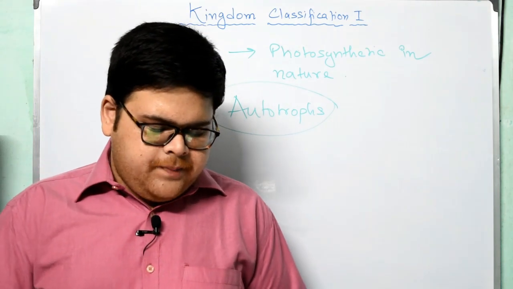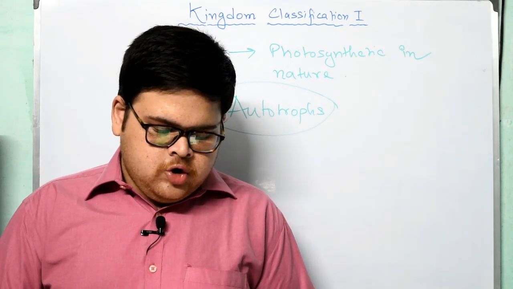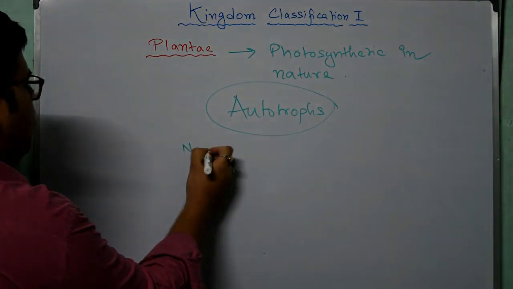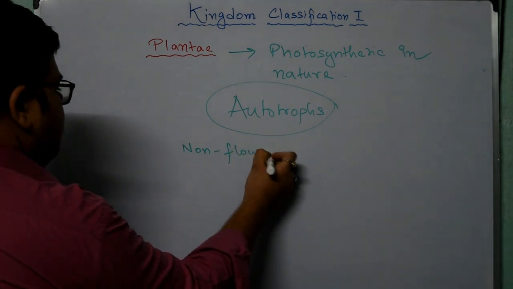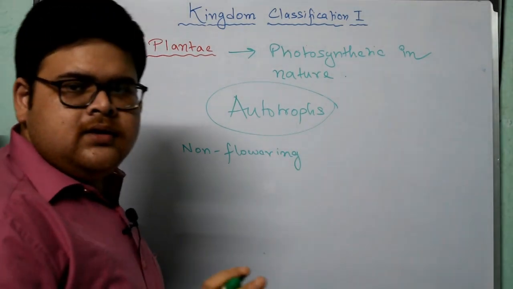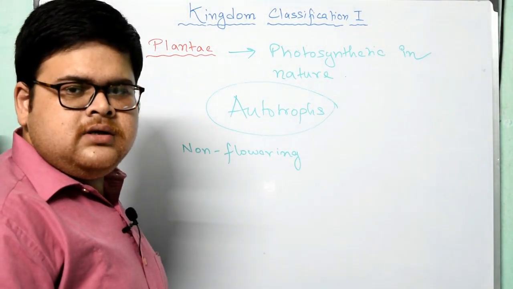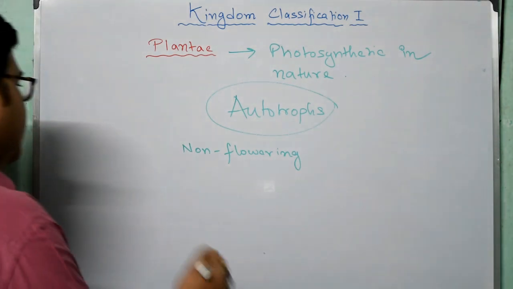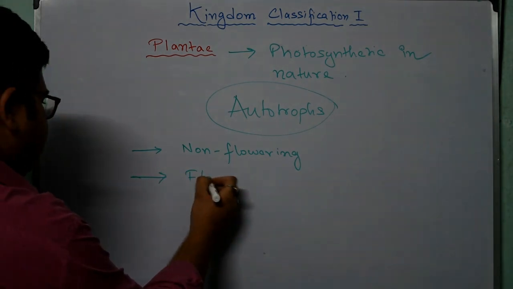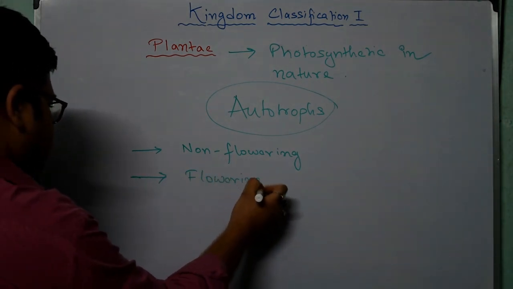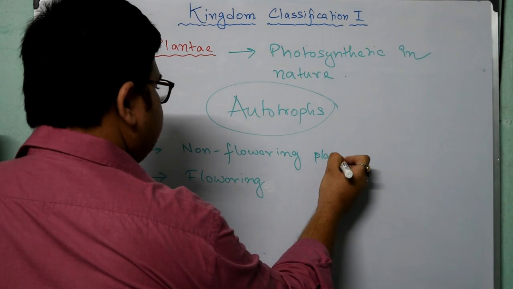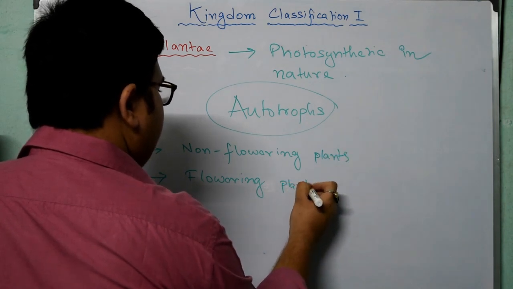Now, different types of Plantae are broadly divided into two groups. What are the two groups? Number one is non-flowering. How many of you know that flowers are the reproductive system of a plant? You should have an idea about this. Anyway, we can classify them as one, non-flowering plants, and another one, flowering plants.